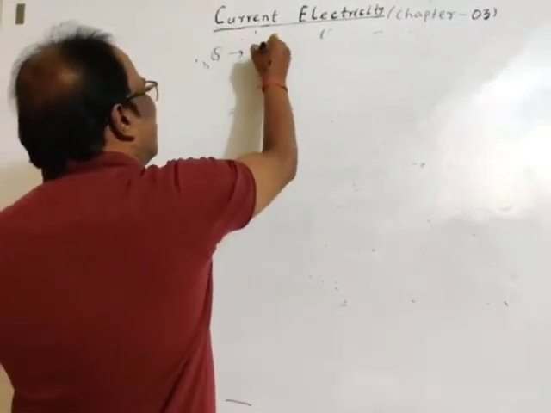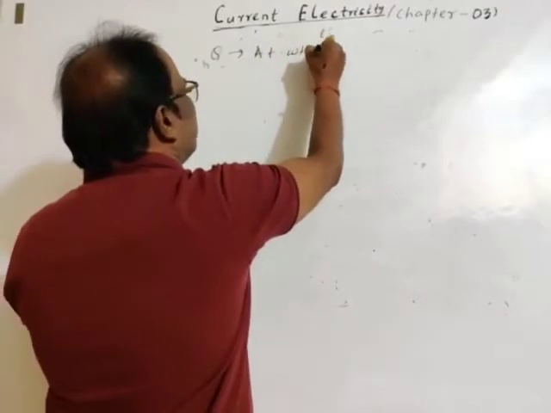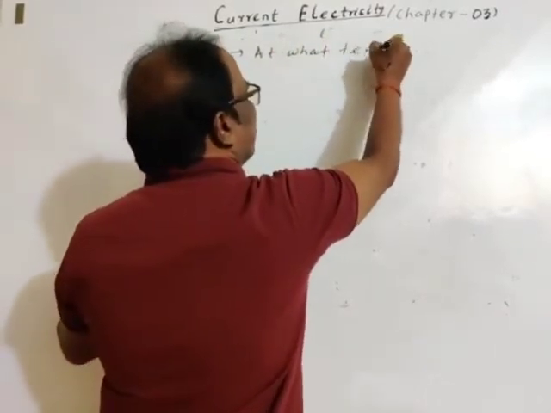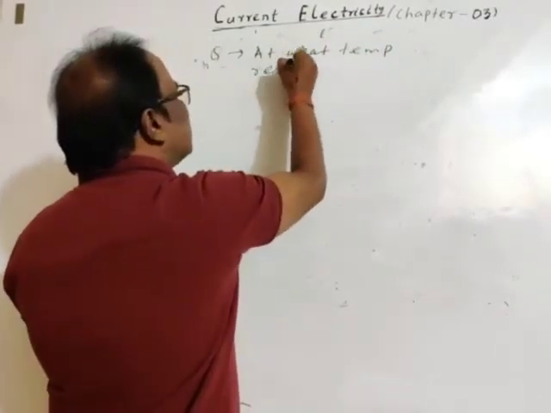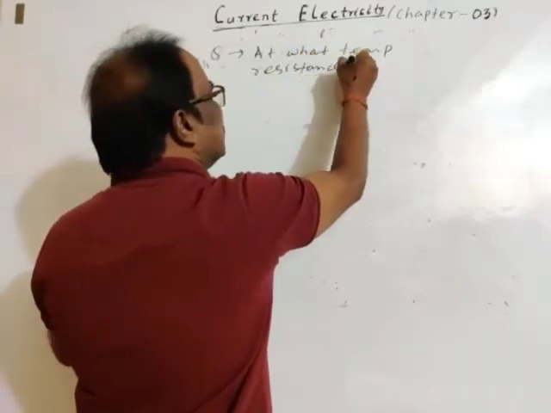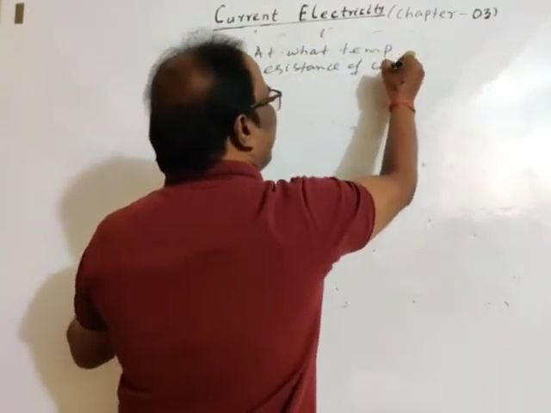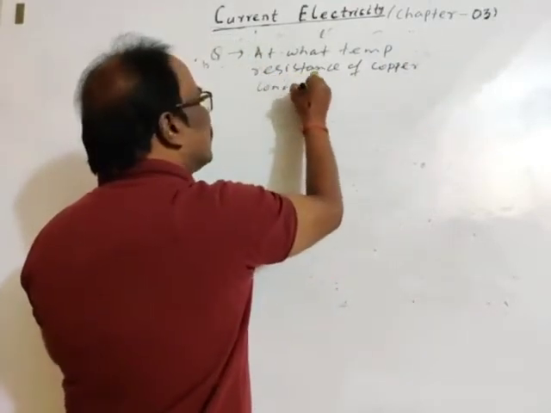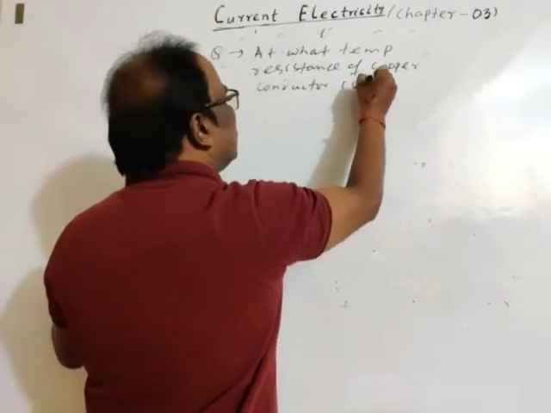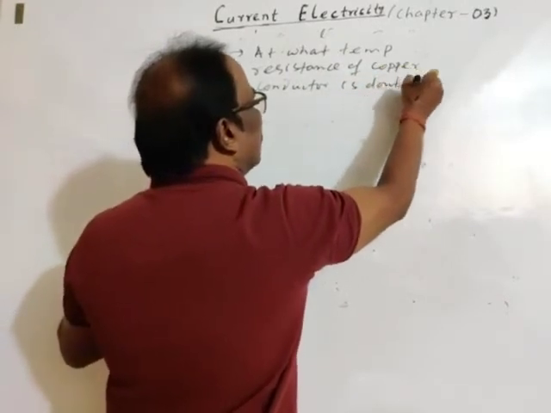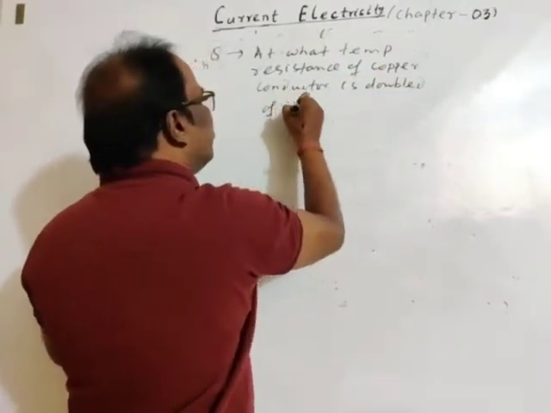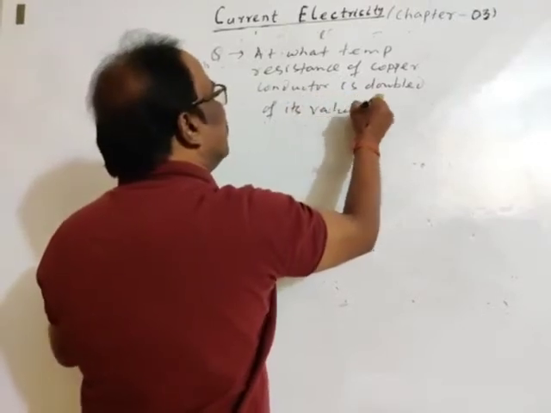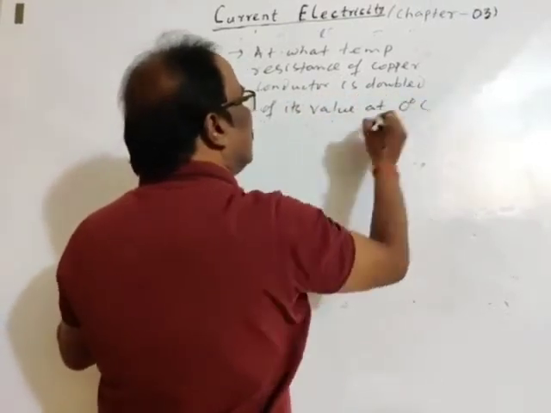First question. Very easy question. At what temperature is the resistance of a copper conductor doubled of its value at 0 degree centigrade?